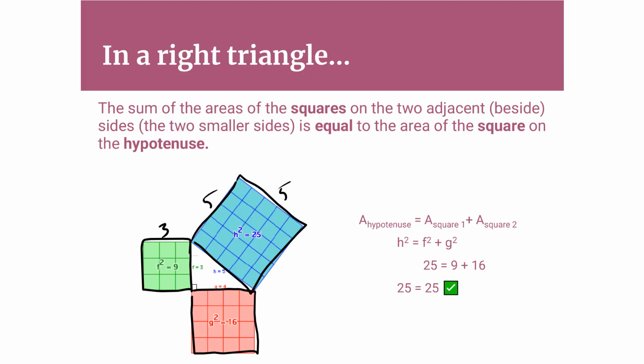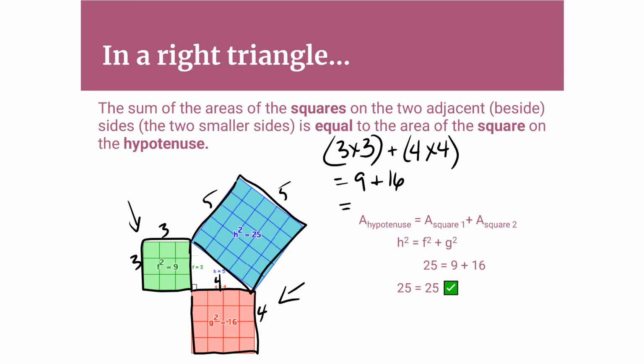So you can see each of these is in fact a square. Now what you should notice is that the area of this first square would be 3 by 3. And if we add that to the area of the red square, that would be 4 by 4. So let's take a look at what that works out to. That's 9 plus 16, which is 25. And coincidentally, if we look at the third square that was on the hypotenuse, it had a length of 5 multiplied by 5, and that coincidentally is 25.